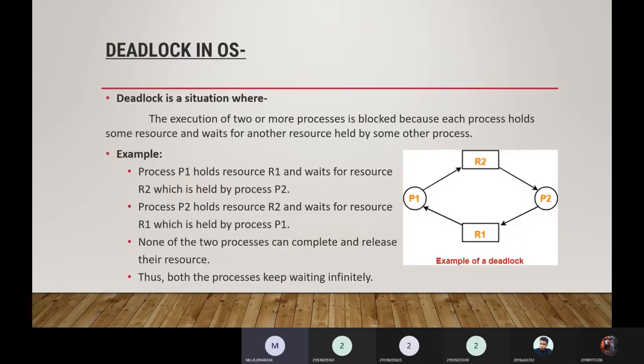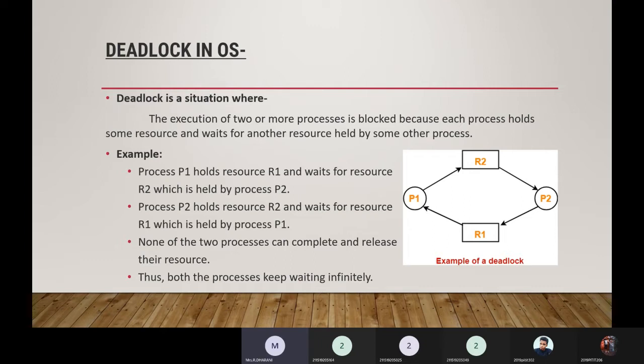Okay, so deadlock. What is meant by deadlock? First understand the concept, because most of the questions are based on theory, not on problems, because it is a concept-oriented subject. So you may expect most of the questions to be theory questions also. You need to focus more on understanding the concepts of operating system. Let us see the definition of deadlock.